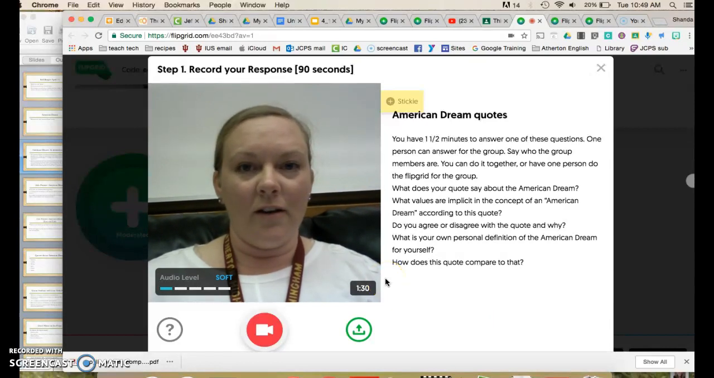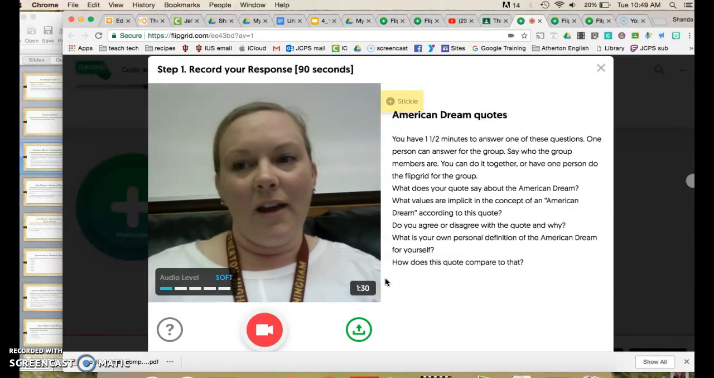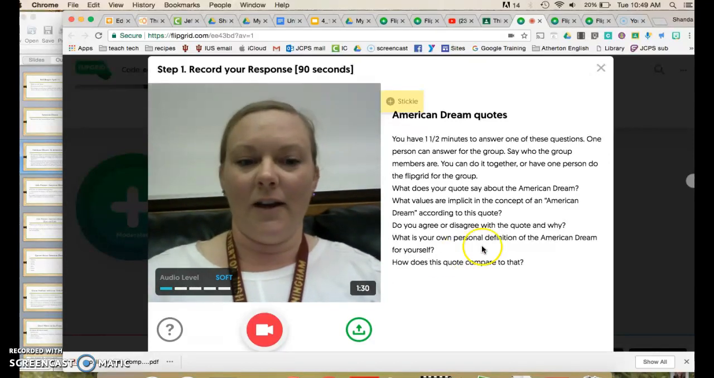You have the option of putting stickers on, and when you title it, just make sure you put you and your partner's names in there.